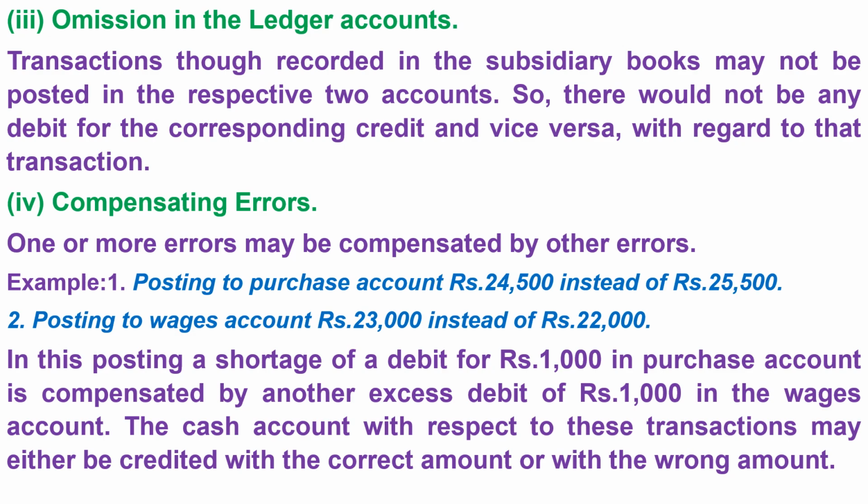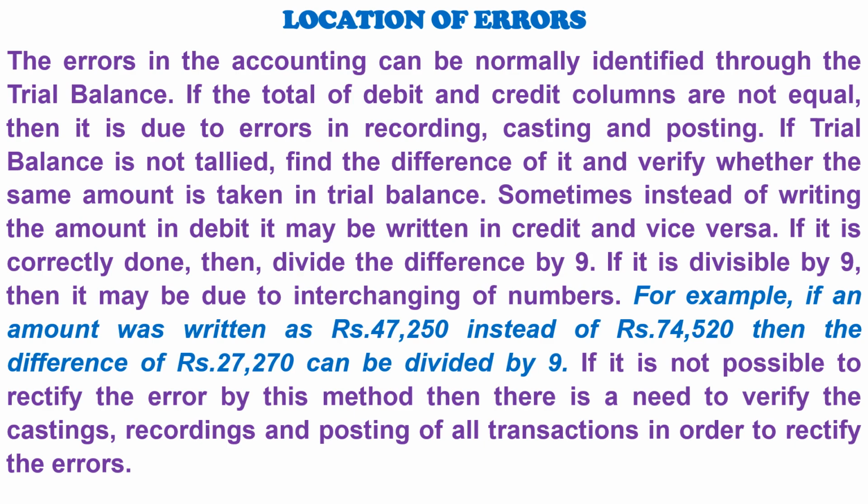Example. 1. Posting to purchase account 24,500 rupees instead of 25,500 rupees. 2. Posting to wages account 23,000 rupees instead of 22,000 rupees. In this posting, a shortage of a debit for 1,000 rupees in purchase account is compensated by another excess debit of 1,000 rupees in the wages account. The cash account with respect to these transactions may either be credited with the correct amount or with the wrong amount. Location of errors. The errors in the accounting can be normally identified through the trial balance.